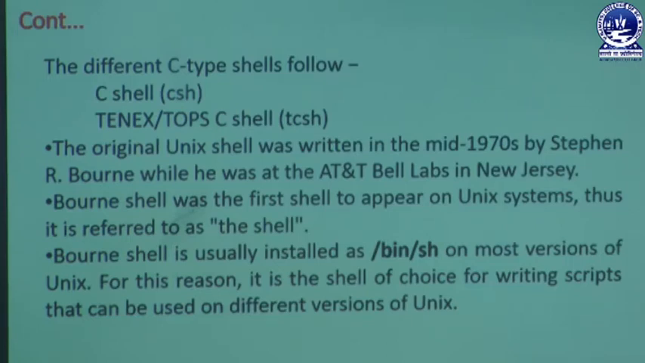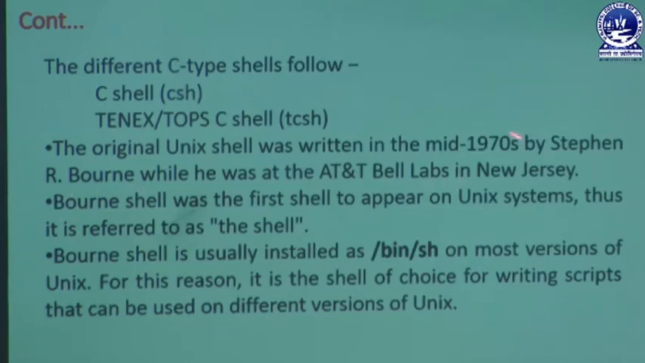So here we have the different C type shells also, that is the C shell, which is written as CSH. Then we have the TENEX or TOPS C shell, known as TCSH. So here the original Unix shell was written in the mid 1970s by Stephen R. Bourne while he was at the AT&T Bell Labs in New Jersey.